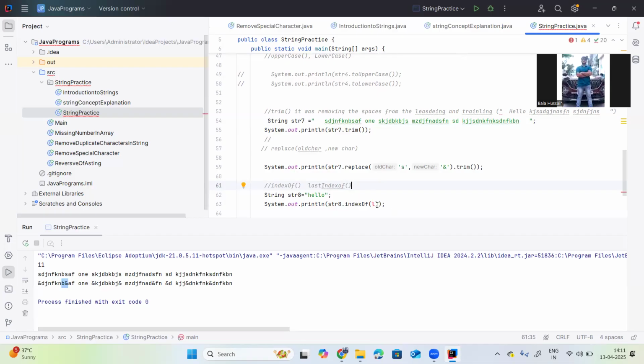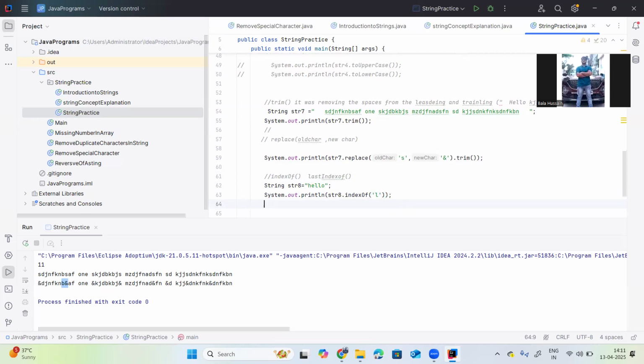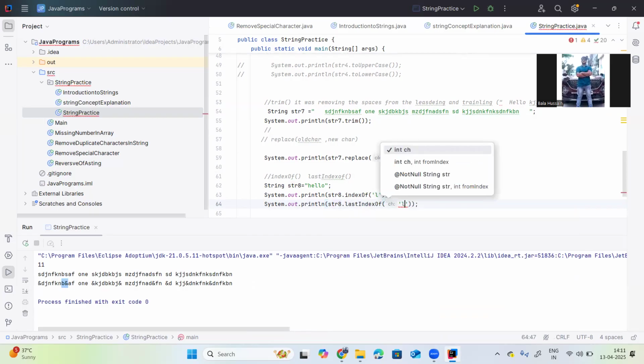We give it the character l here. Again I am printing one more: str8.lastIndexOf('l'). Let me explain.